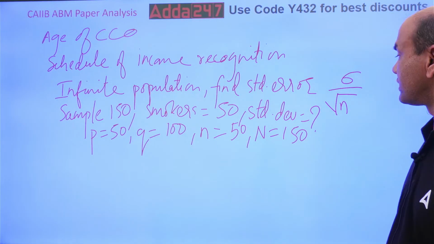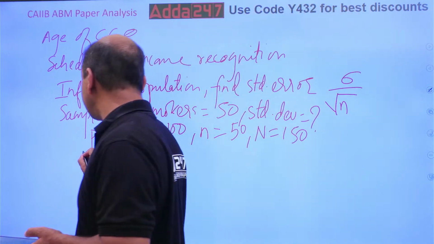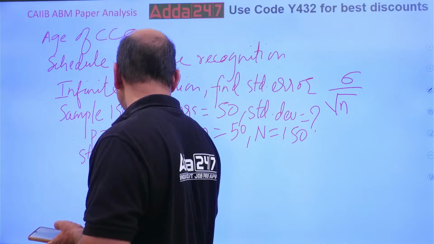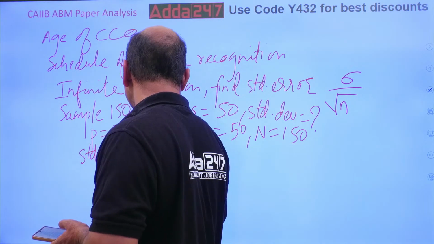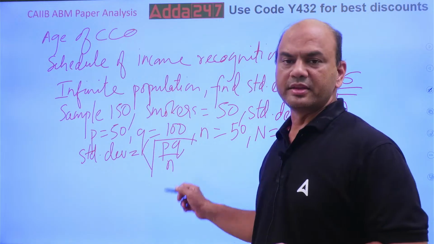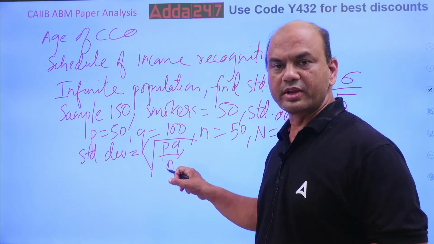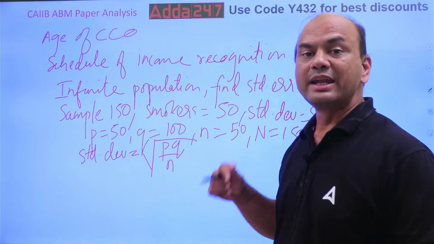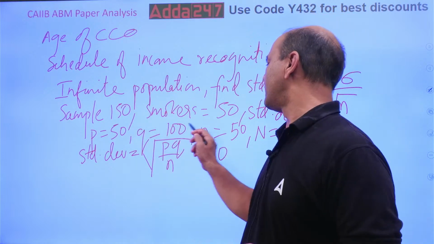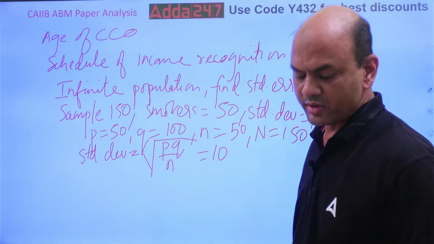Now what is asked? You are asked the standard deviation. The standard deviation formula is the same as the standard error formula. Standard deviation equals square root of PQ upon N. So multiply this, 50 into 100 upon n. Okay, n is what? 50. So 50 into 100 upon 50. So 50 gone, 100 remains. 10 is the answer. So standard deviation equals 10. So that is your answer.